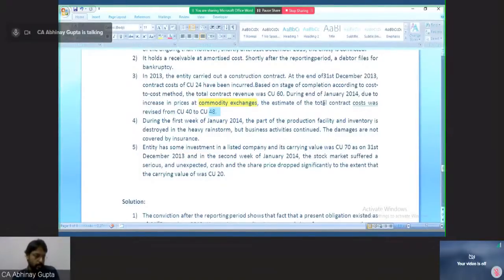3, adjusting, because we should provide for all possible losses. Okay. 1, adjusting. 2, adjusting. So 1 and 2 we have already discussed are adjusting. What is the answer for 3?